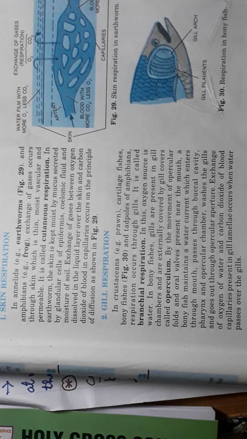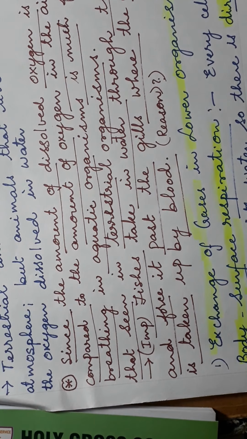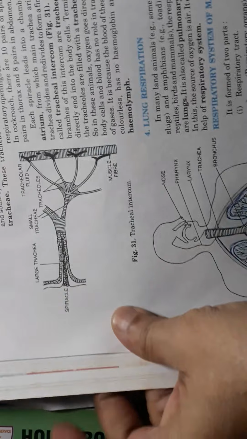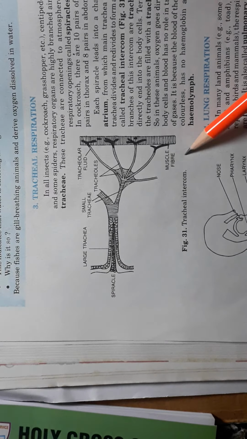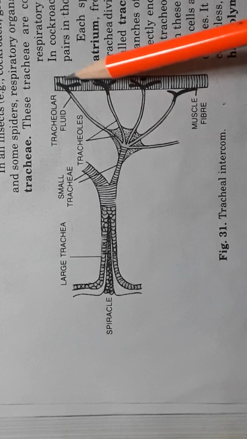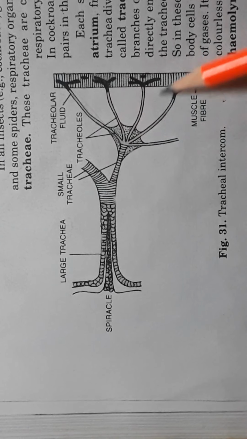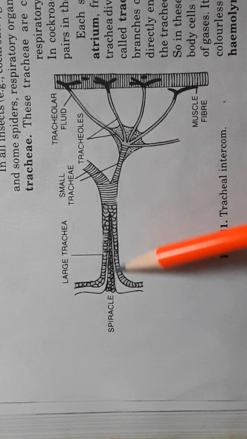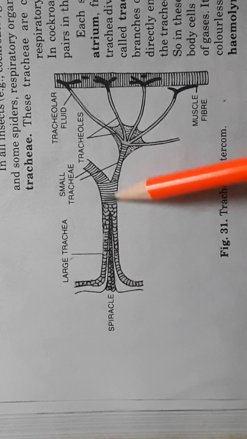Okay, now coming to tracheal respiration. Tracheal, this is for insects. Tracheal respiration means insects. There are tracheae, tubes like that, small tubes and bigger ones. This was the big trachea.